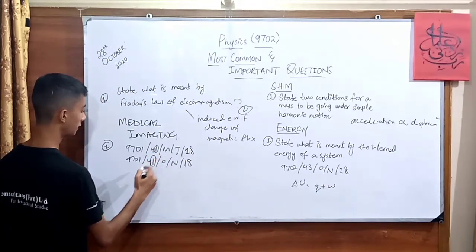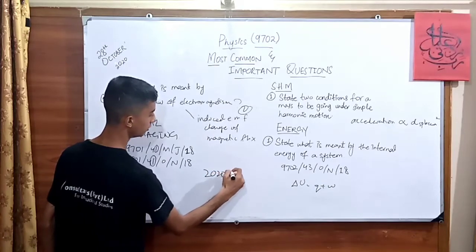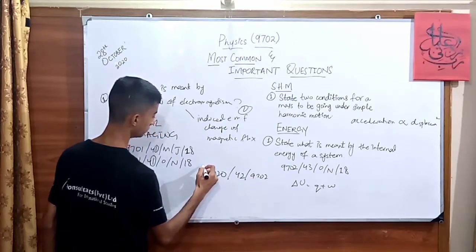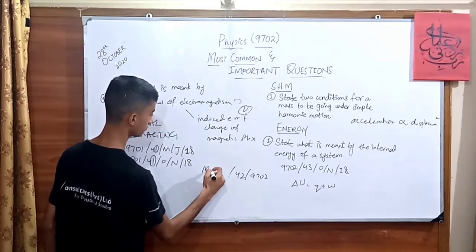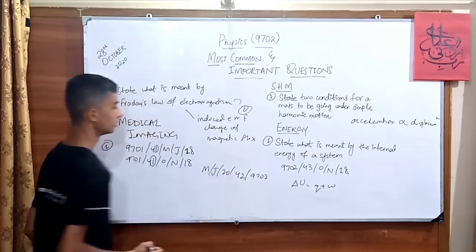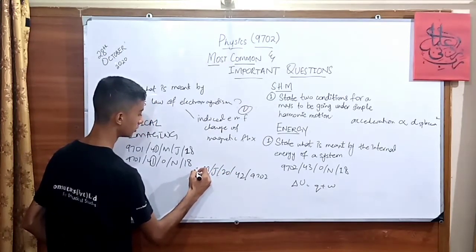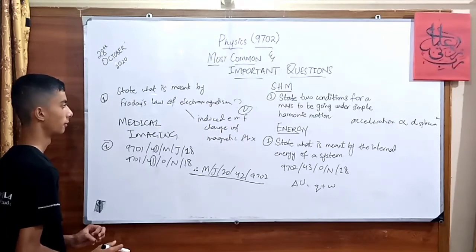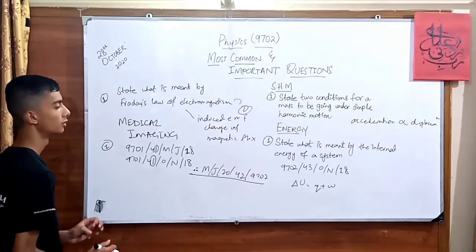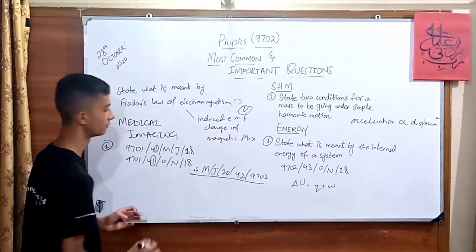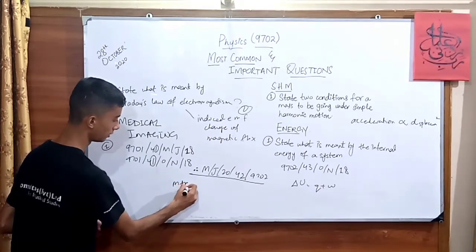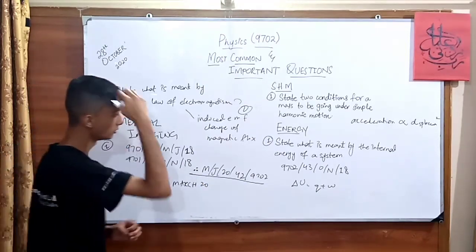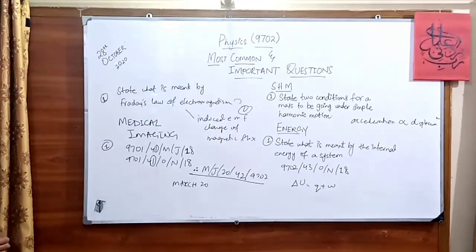So the point is that your 2020 examination of 9702/42 May June could be the most important examination for your practice, and you can go through it to check the trend in 2020, because they have changed some of the paper pattern as well. Not that the questions will change, but the trend of giving the questions could be different. So March 20 or May 20, the other two papers you just need to go through, and hopefully it will help you as well. Okay, till now,